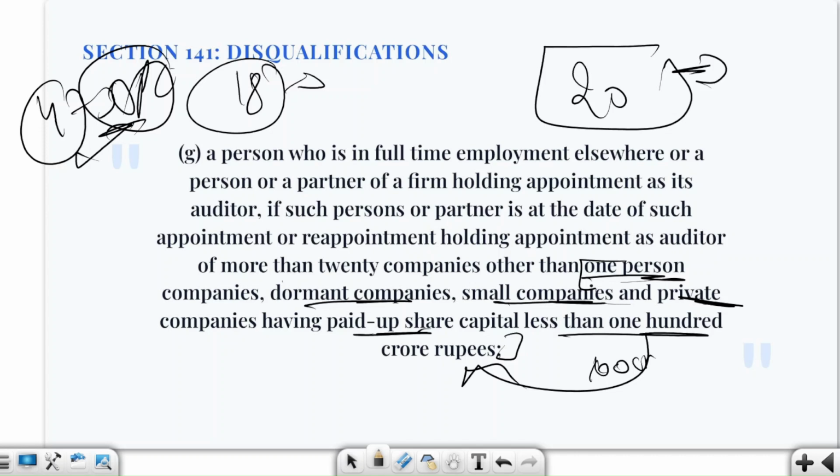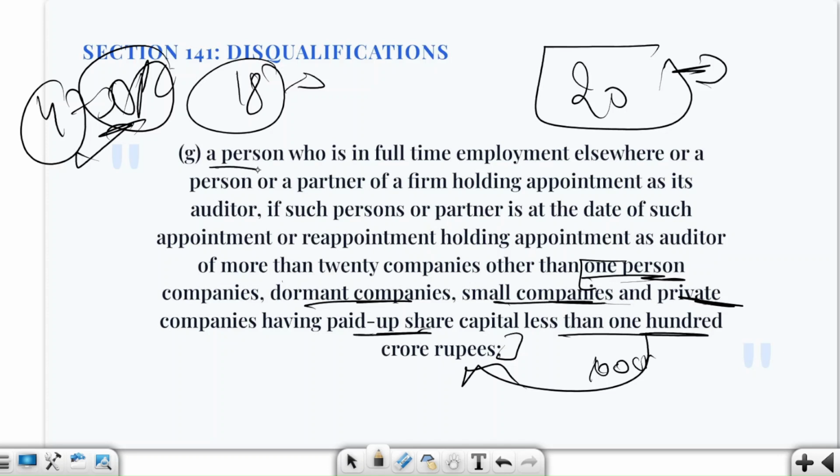Now suppose a CA is an auditor of 20 counted companies plus 3 small companies. Small companies are excluded from the calculation and the count still is 20. So he cannot cross the limit merely because of the excluded companies. But if an auditor is already auditor of, let us say, 21 companies, he is automatically disqualified. So here it is 20 companies after exclusions.